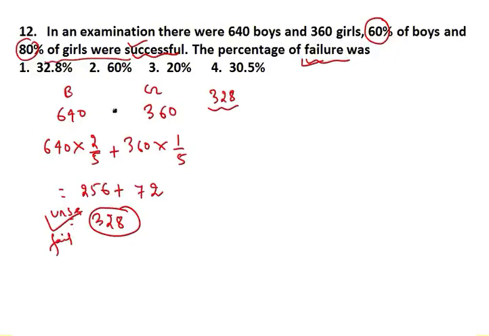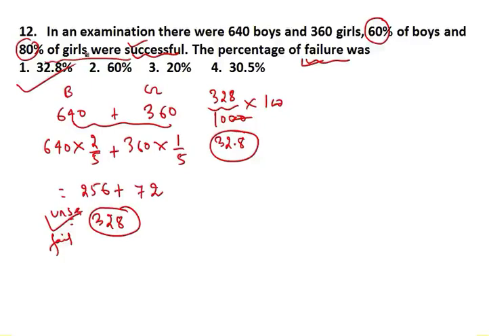This is the total number of students, out of 1000, and it is asking about percentage. So for percentage you have to multiply by 100, so we get 32.8. So option number 1, this many students have failed. I hope this point is clear.